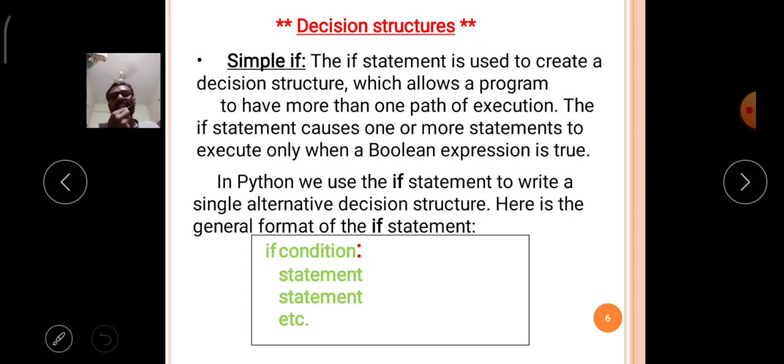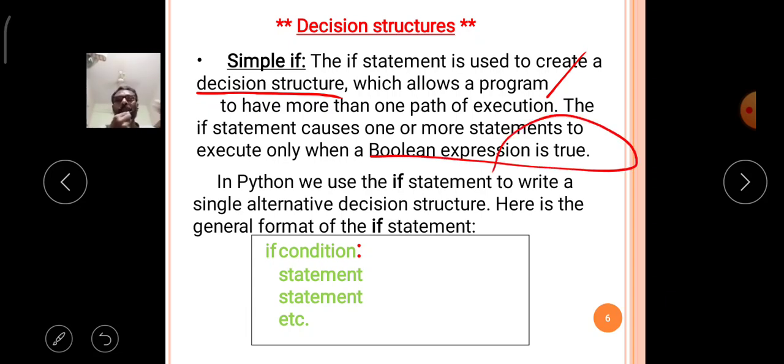According to our definition, the if statement is used to create a decision structure which allows a program to have more than one path of execution. The if statement causes one or more statements to execute when a Boolean expression is true.